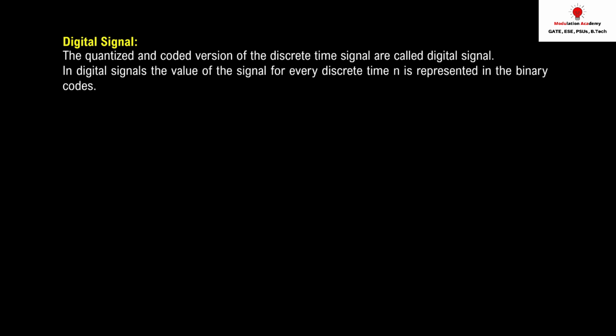Now let's see the next signal, a digital signal. Digital signals are converted from the discrete signal. The discrete signals are quantized. Quantization is a process, I'll show you here. After the quantization process, you are going to have a digital signal. Okay, let's see.